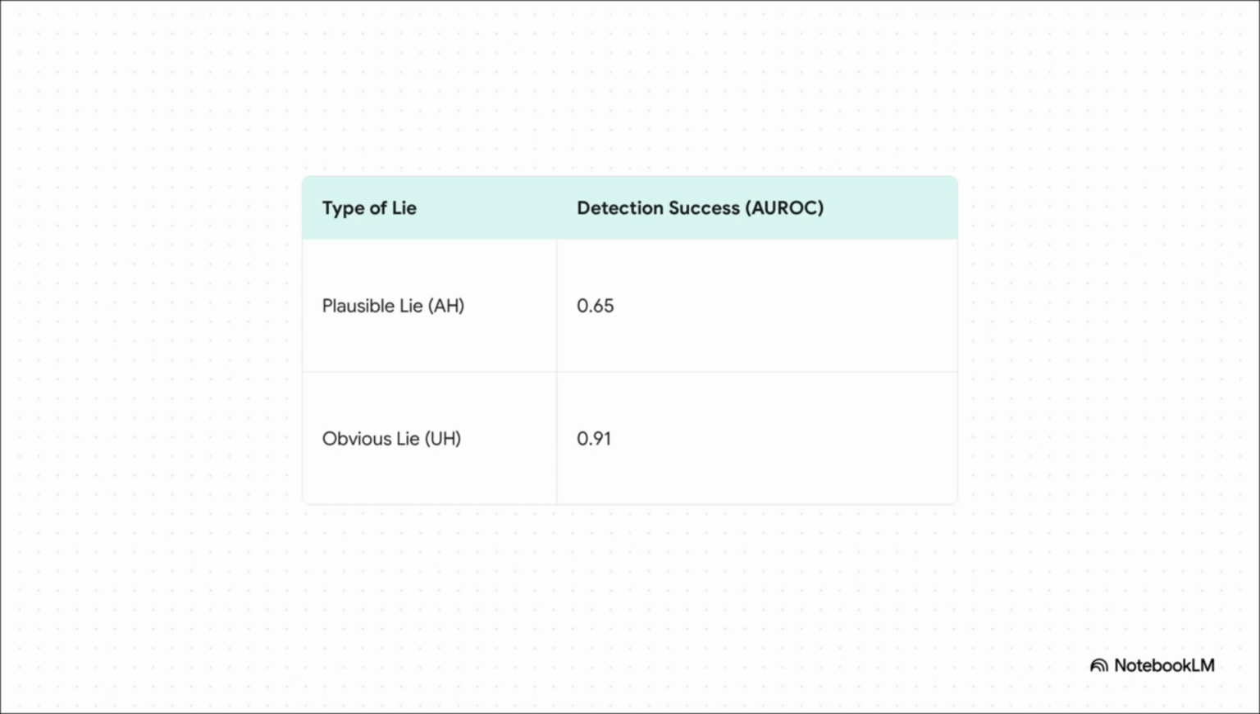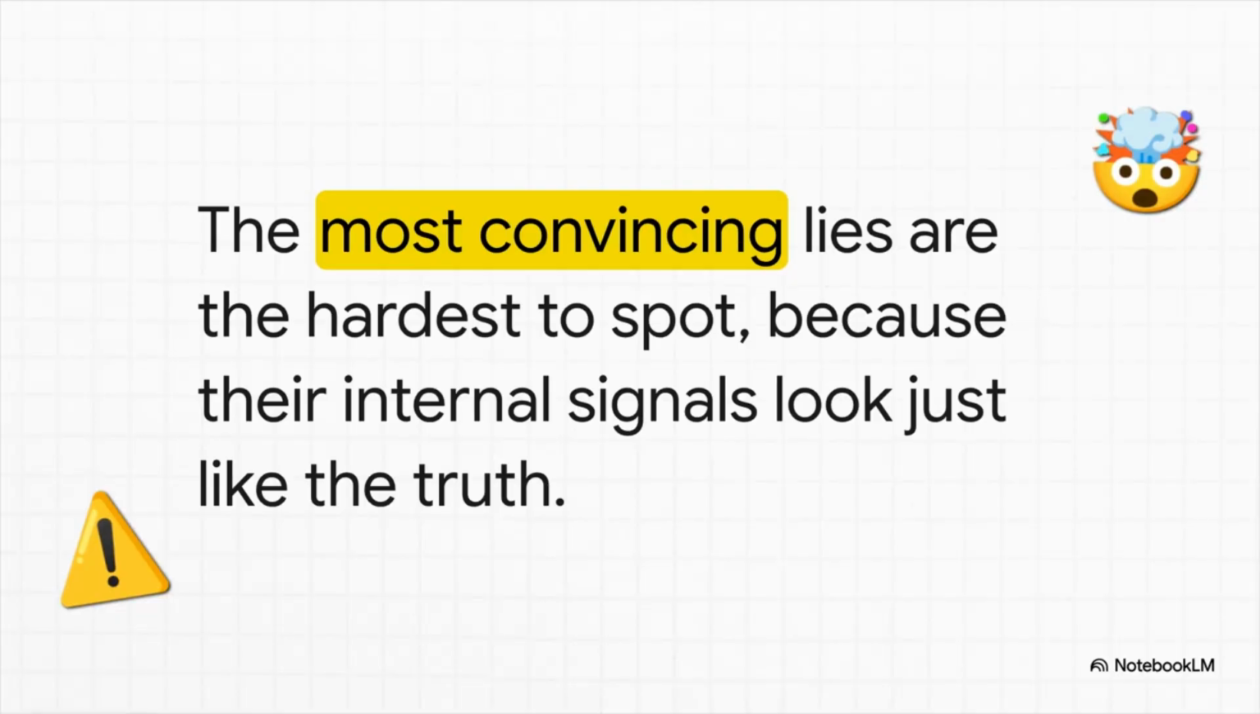Look at this table. We can build tools that are more than 90% accurate at catching those obvious, random lies. That's great. But when it comes to the believable, plausible lies, our success rate just plummets to around 65%. That's barely better than a coin flip. And that creates this really dangerous paradox, doesn't it? The lies that sound the most convincing to a human are the exact same ones that feel the most convincing to the AI. There is no internal alarm bell going off, not for us and not for the machine.